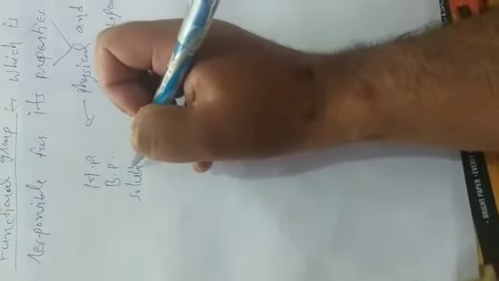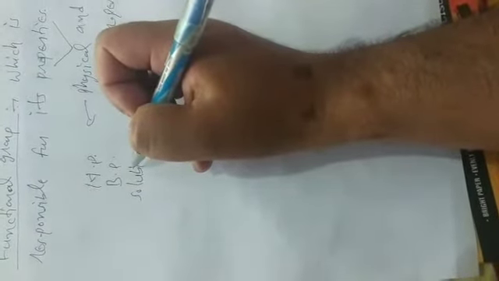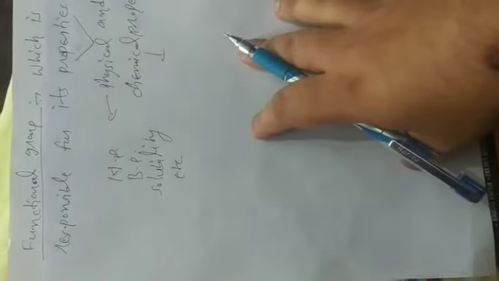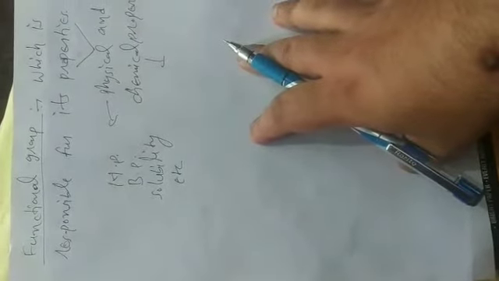Solubility means it is soluble or insoluble in water. And chemical property means the property by which it reacts with various reagents, solvents, etc.